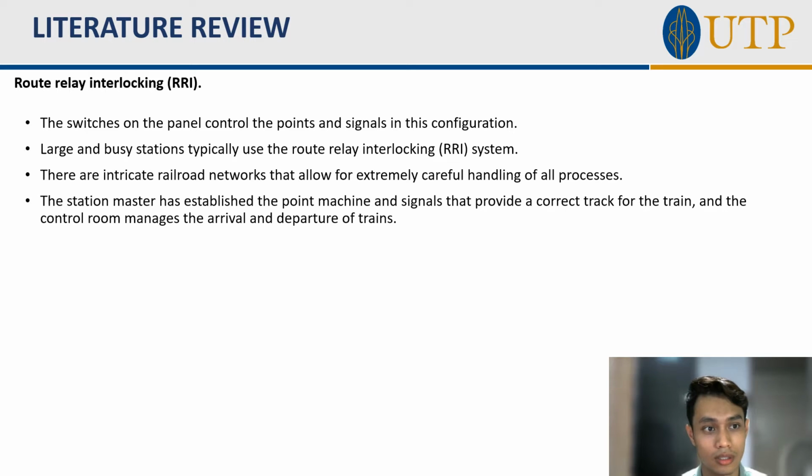The first one is the road relay interlocking (RRI). RRI is the switches on the panel that control the points and signals in these configurations. It is only large and busy stations typically use the road relay station interlocking system. They are intricate railroad networks that allow for extreme careful handling for all process. The station master has established the point, machine and signals that provide a correct track for the train, and the room control manage the arrival and departure trains.